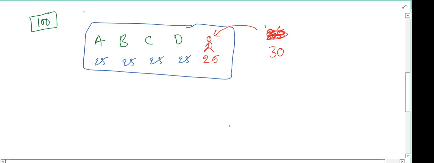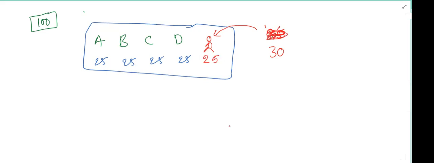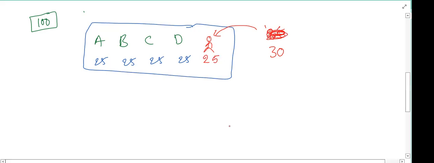5 rupees. Now I can distribute this 5 rupees among all these 4 people along with me. So each one will get how much extra? 1 rupee extra, sir. So with 1 rupee extra, the new average becomes 26. This is the concept when a new person joins the group.